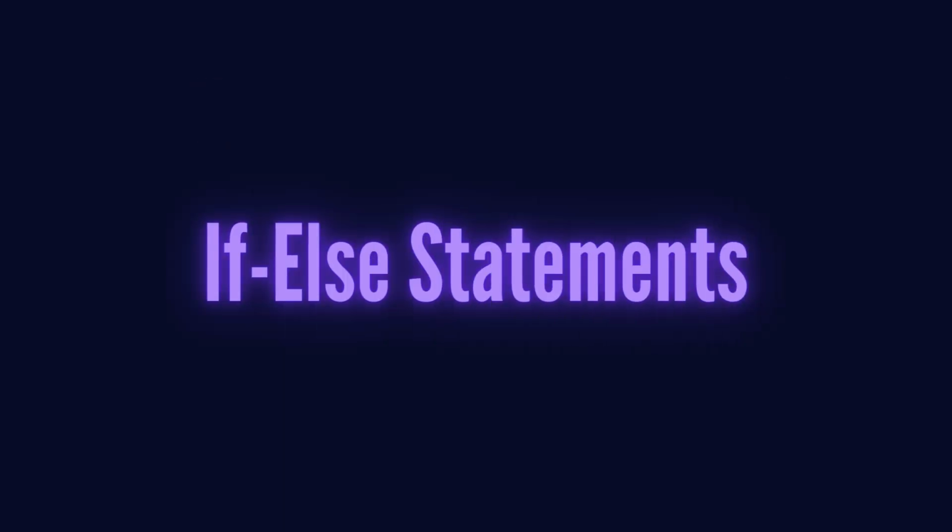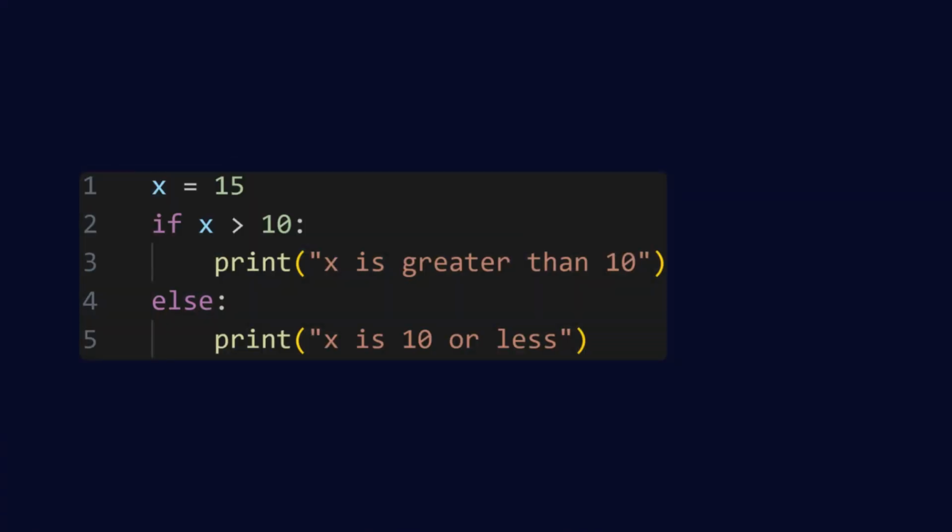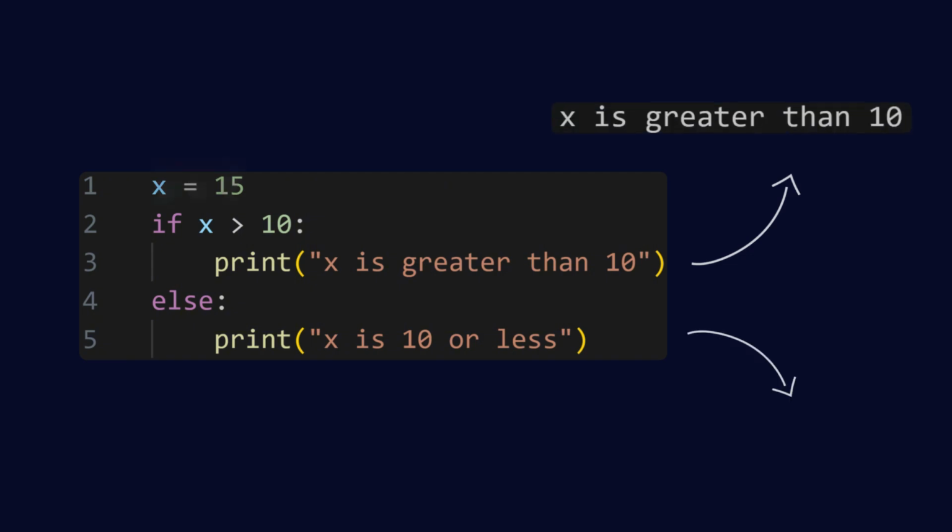If-else statements. Let's talk about decision-making with if and else statements. These statements let Python make choices based on conditions you set. Here's an example where we check if a number is greater than 10. In this code, if x is more than 10, Python prints x is greater than 10. Otherwise, it prints x is 10 or less. This is a powerful feature because it lets your code respond differently based on the situation, making it more flexible and functional. You can add more conditions with elif, but we'll keep it simple for now.